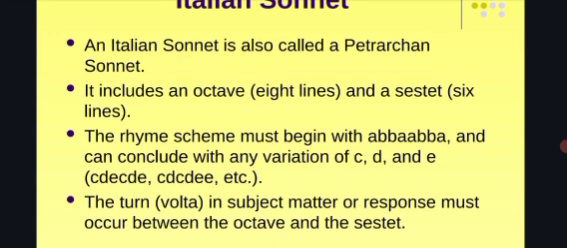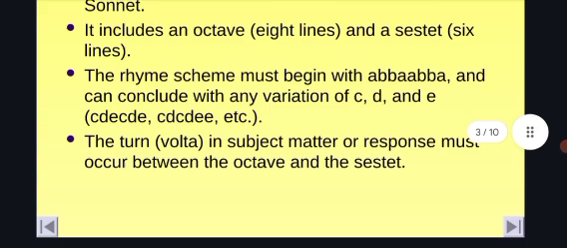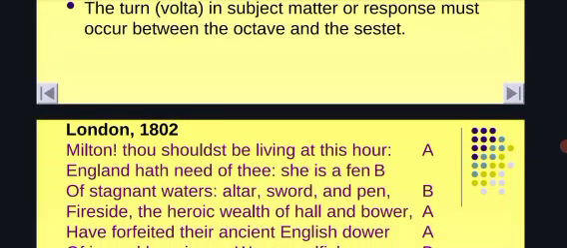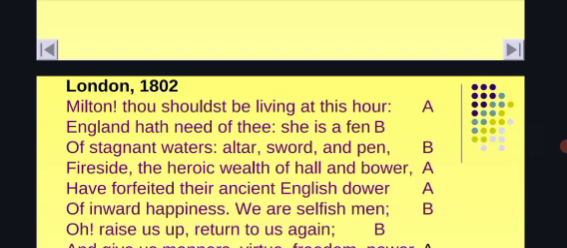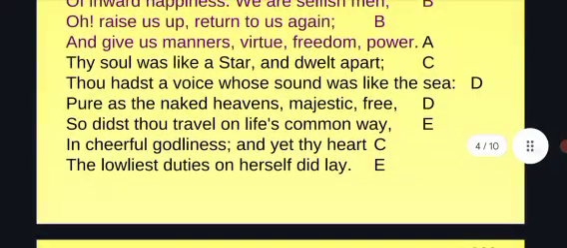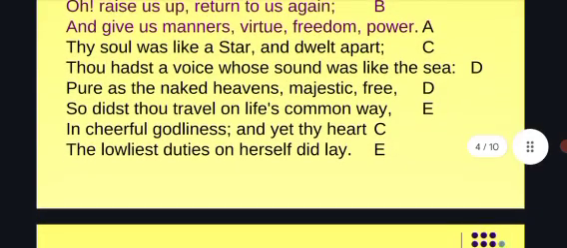The Petrarchan sonnet, we simply say, is divided into two forms. The first one is the octave, which contains 8 lines, and the sestet, which contains 6 lines. This is the variation form of the Shakespearean sonnet and the Italian sonnet. This is an example of a Petrarchan sonnet, a poem by Milton. So look at the rhyming scheme. This is the variation of the Italian sonnet, the Petrarchan sonnet.